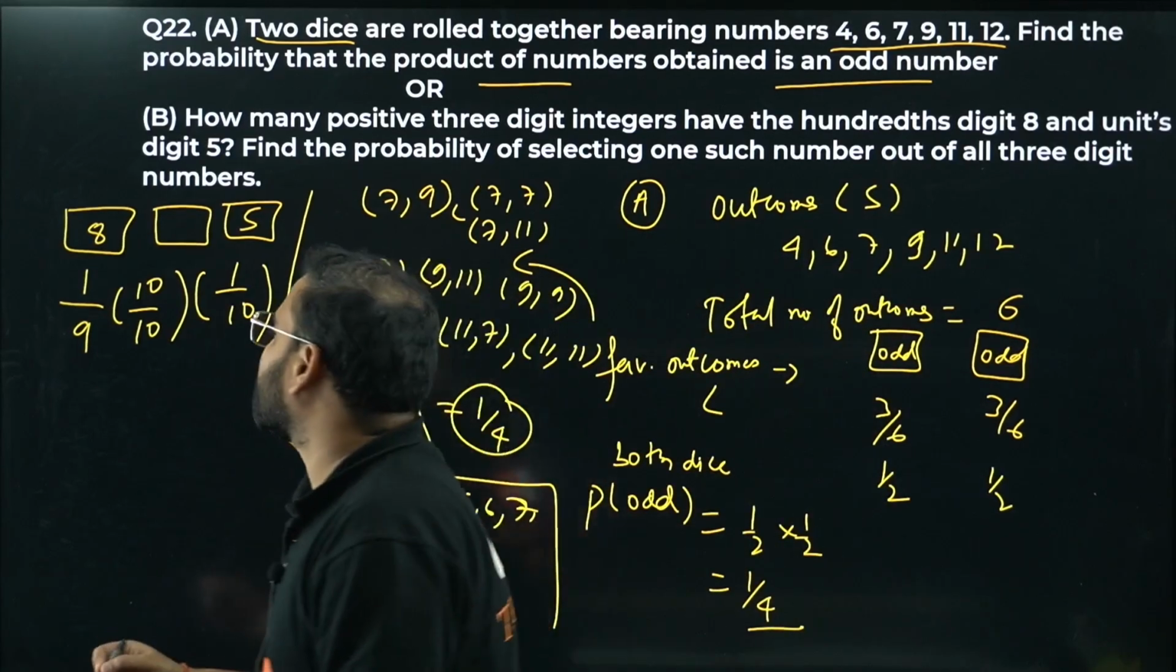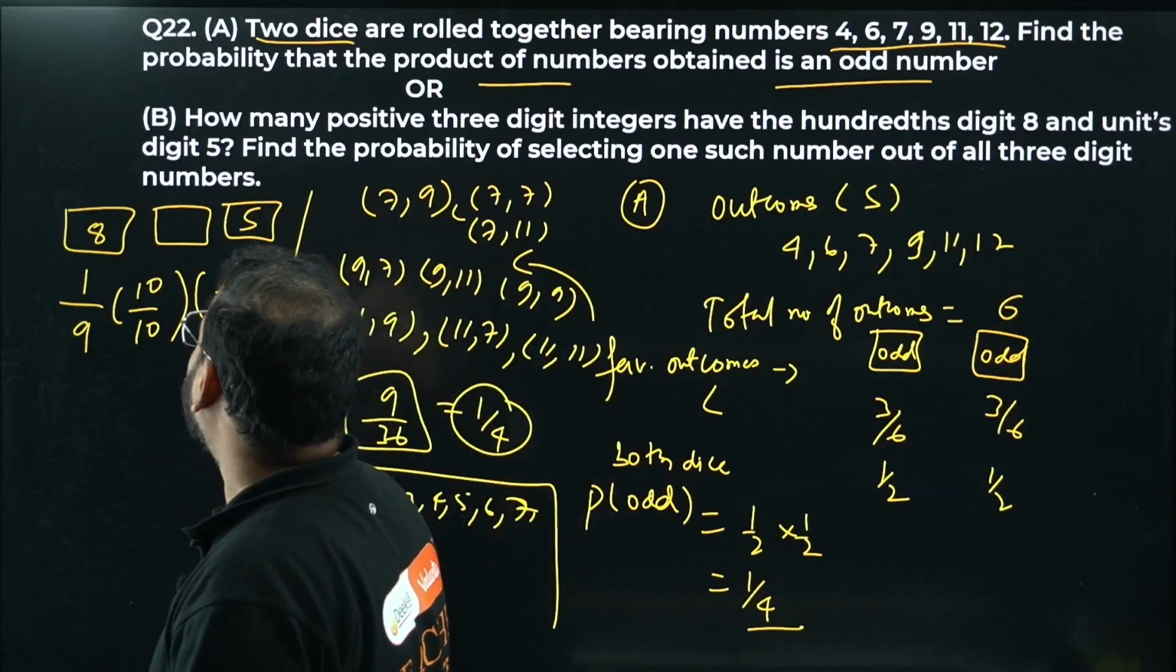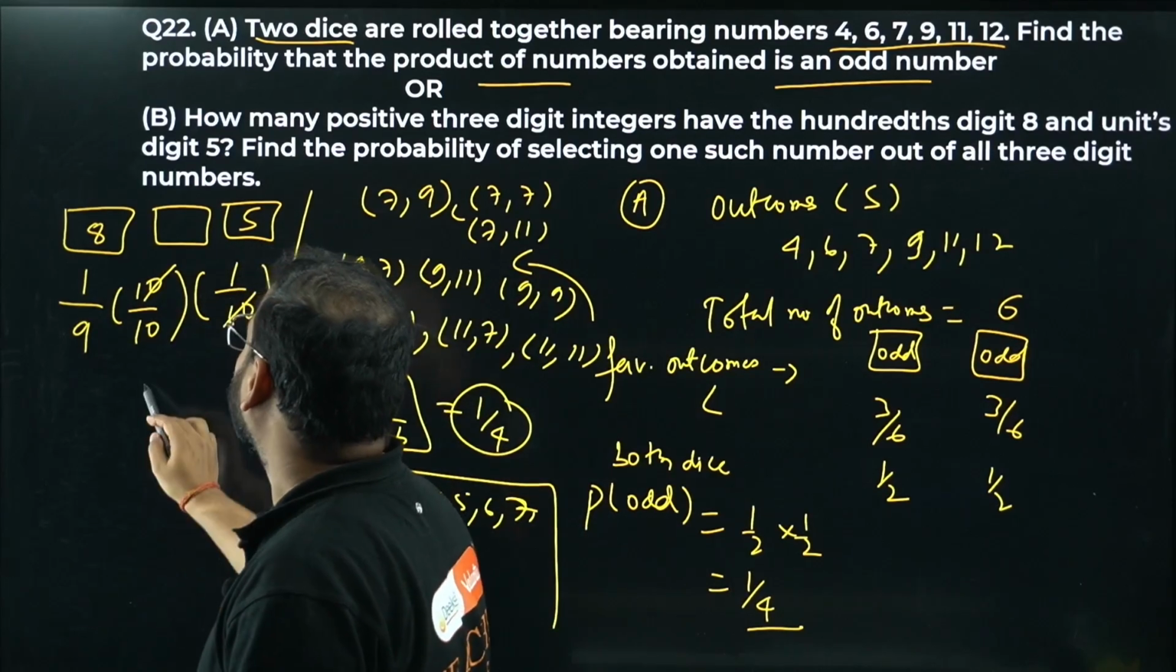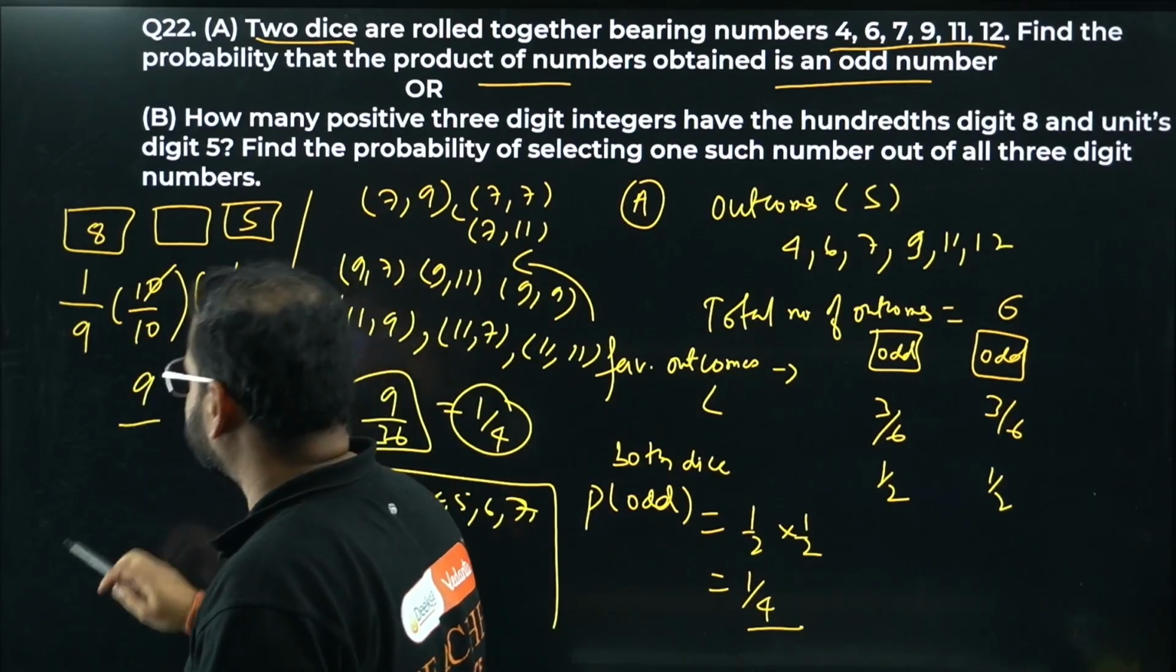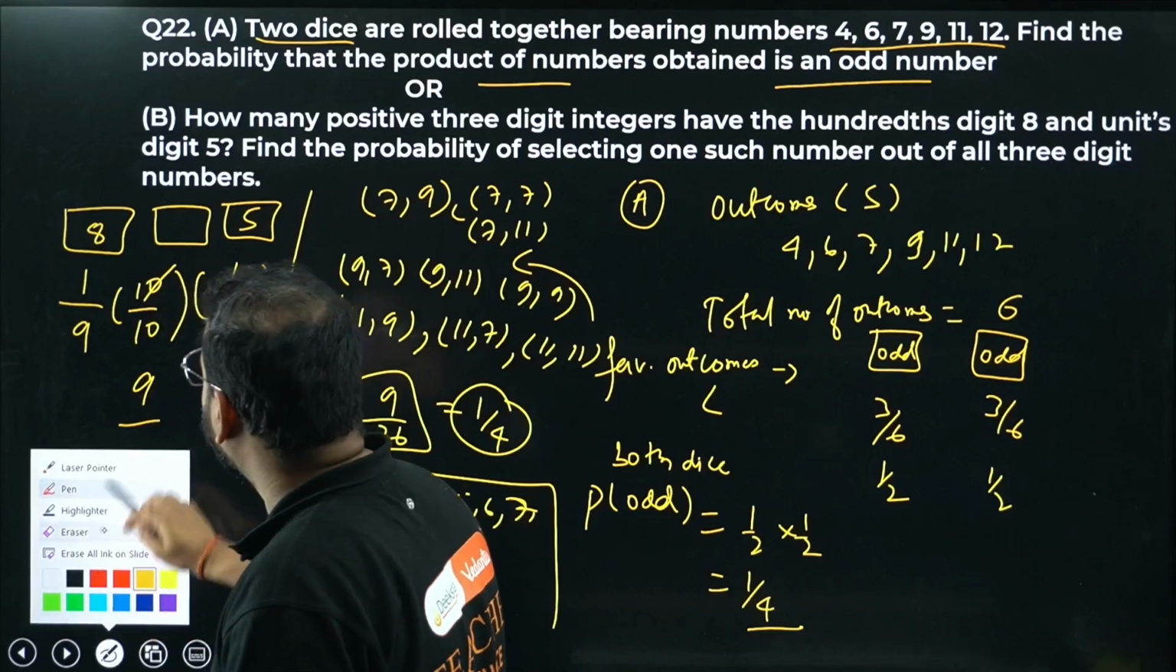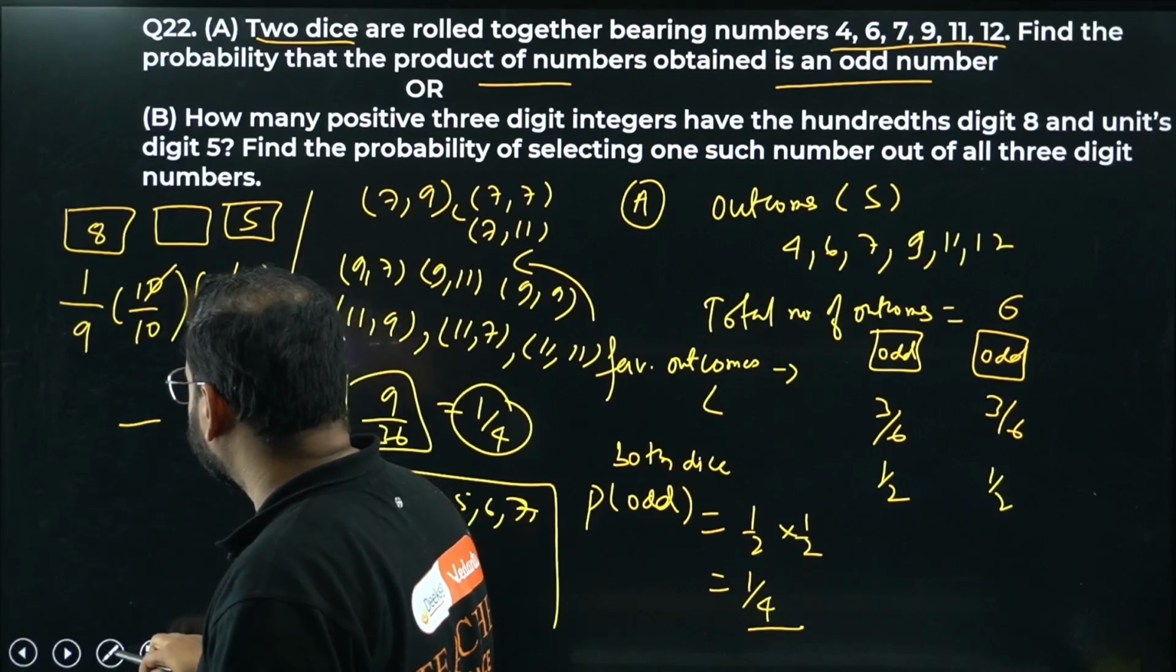Check this out. What are we getting here? Cancel this 10 and 10. We're getting 1 by 90.